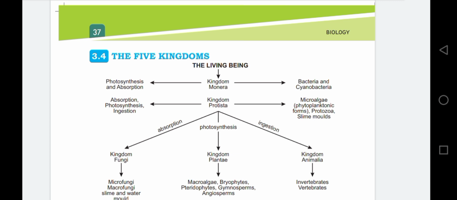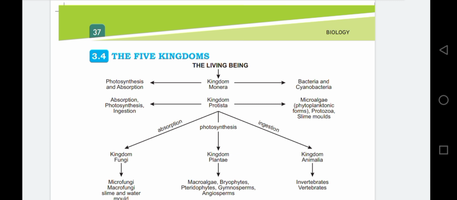First we will discuss kingdom 1, Monera. Kingdom Monera just includes prokaryotes. They have the mode of nutrition of photosynthesis and absorption. Examples are bacteria and cyanobacteria.